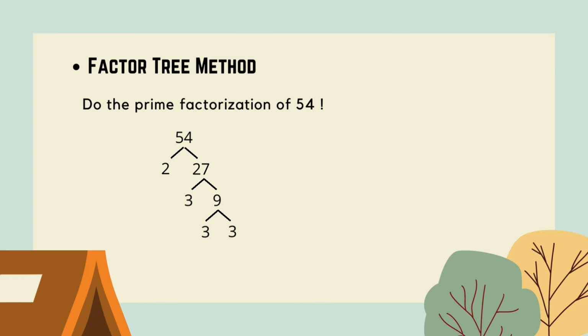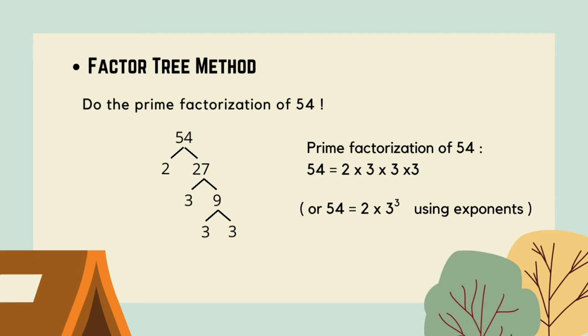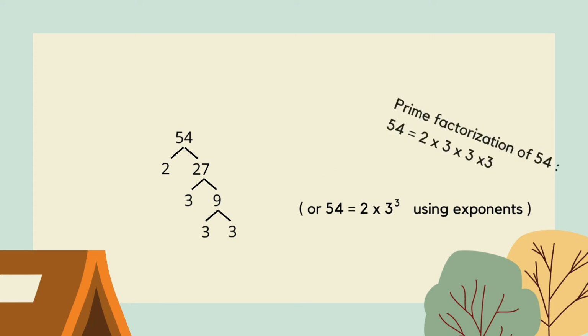So our path ends there. So we get the answer: the prime factorization of 54 is equal to 2 times 3 times 3 times 3, or we can write it as 2 times 3 to the third by using exponent.